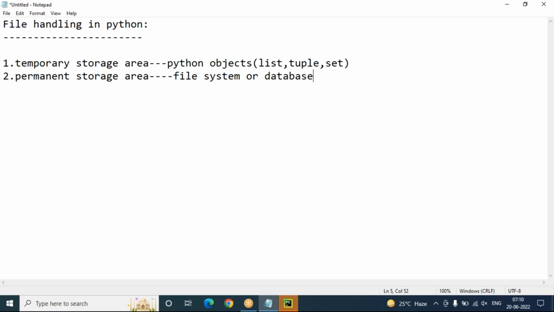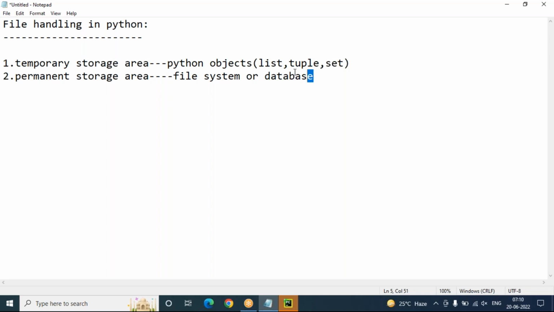But the file system does not support a centralized database, and the file system is only limited to the operating system, but a database is not like that. The file system has limited capacity to store data, but a database doesn't have a limit, it has unlimited capacity. Some differences are there, but both are permanent storage areas only. So first we'll talk about the file system, then we'll go to the database storage area. These two are permanent storage areas in our Python programming.